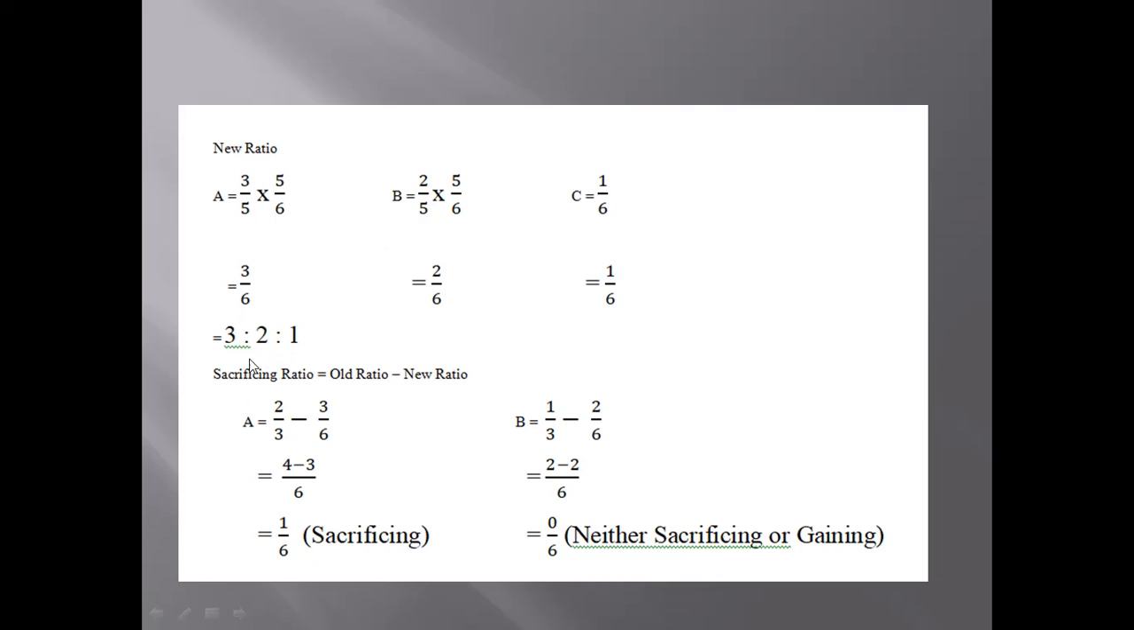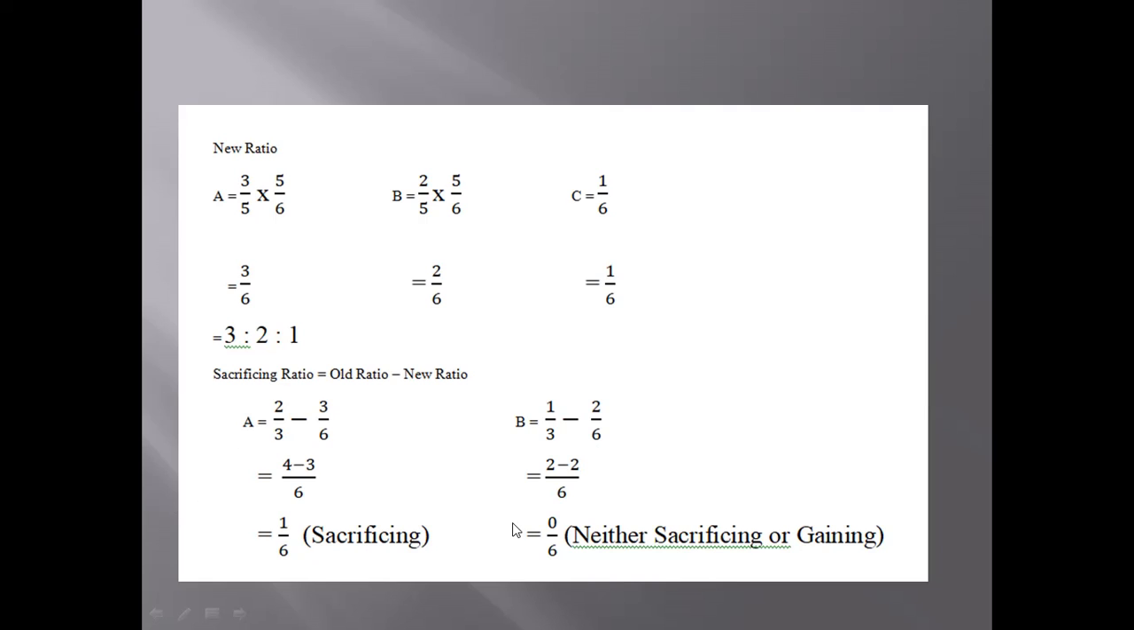Now, after finding the new ratio, we will calculate the sacrificing ratio. The old ratio is already given. Look at the question. Old ratio is 2 is to 1. You can see here clearly on the very first line of the question it is mentioned. So that is why 2 by 3 and 1 by 3. And we will use this new ratio 3 by 6 and 2 by 6. We will do the calculation.